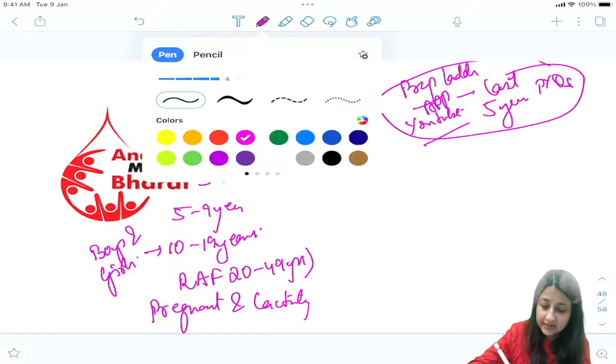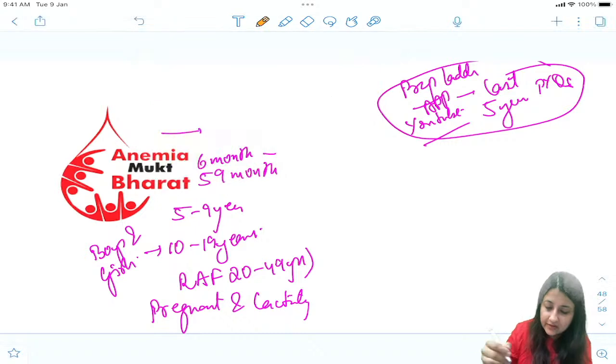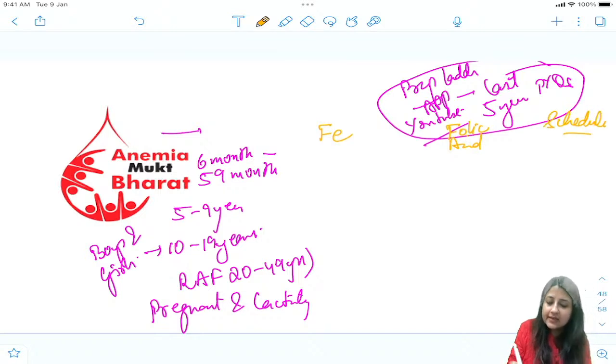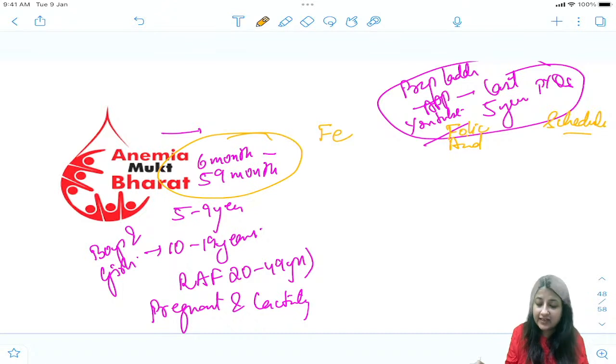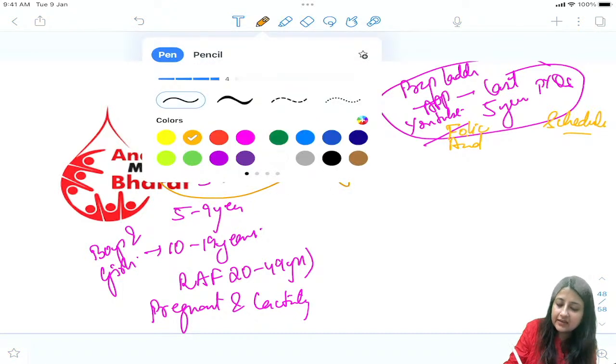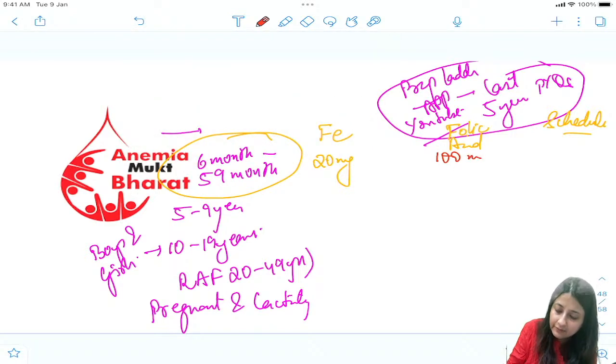Now what all are we giving them? We are giving prophylactic iron and also prophylactic folic acid, and there is a schedule to be followed. When I talk about 6 months to 59 months, 20 milligram elemental iron and 100 microgram folic acid is given bi-weekly.